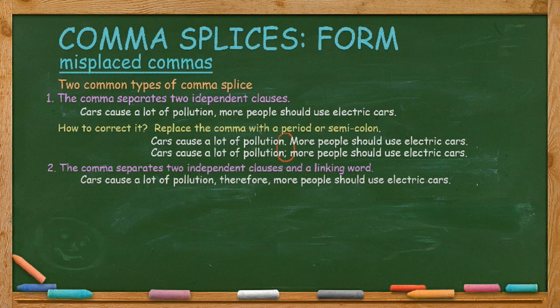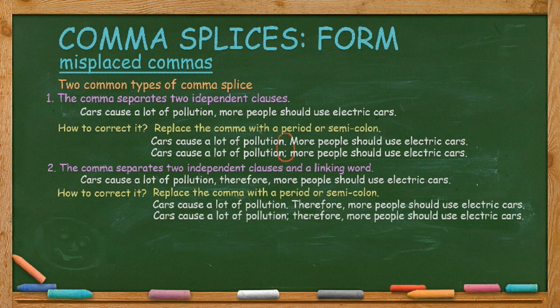Type 2. The comma separates two independent clauses and a linking word. For example, cars cause a lot of pollution, therefore more people should use electric cars. How to correct it? Replace the comma with a period or semicolon. For example, in the sentences below, after the word pollution, we have the period or the semicolon.